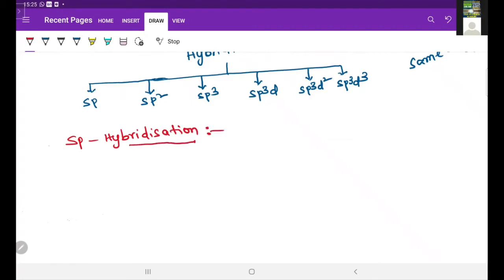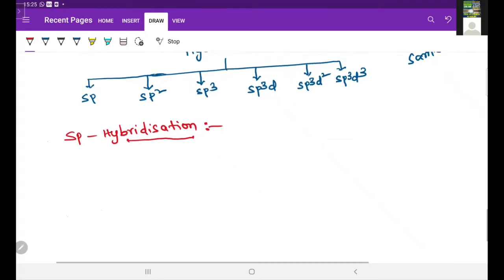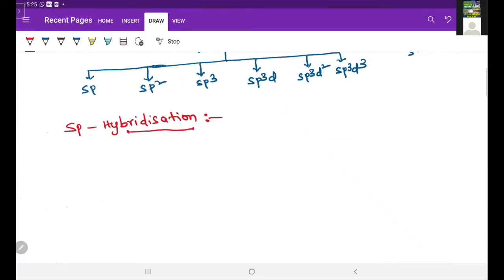It is the intermixing of one s orbital and one p orbital to give two new hybrid orbitals of equal energy and shape. So here one s orbital and one p orbital undergo the intermixing process and form two new hybrid orbitals. Those hybrid orbitals have equal energy and shape. So how are they produced? We will see now.